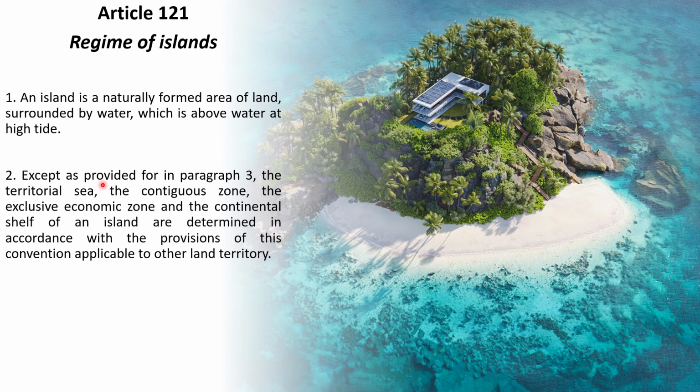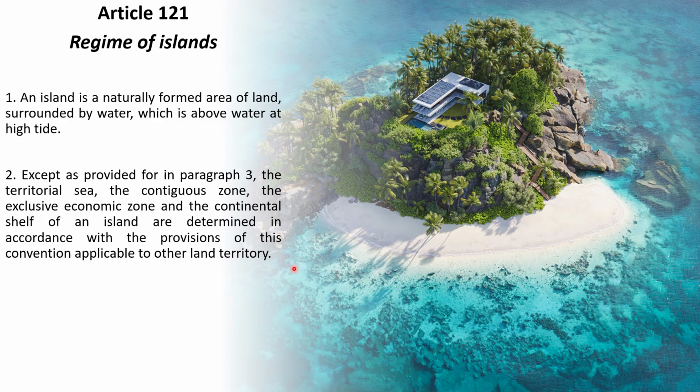In the second clause it says that except as provided for in paragraph 3, the territorial sea, the contiguous zone, the exclusive economic zone and the continental shelf of an island are determined in accordance with the provisions of this convention applicable to other land territory. What does it mean?